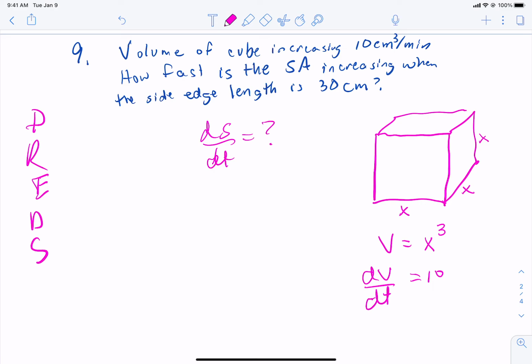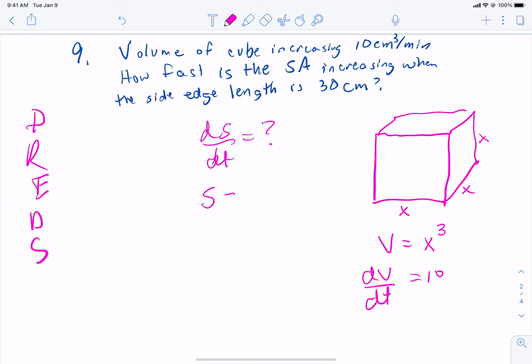And let's think about what the surface area of a cube really is. So each face of a cube, of a die, each face of a cube or a dice is x squared. There's 6 of them.